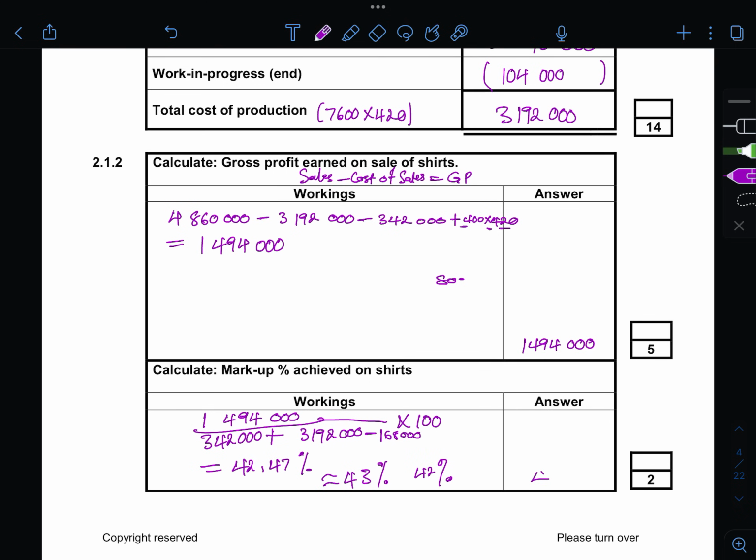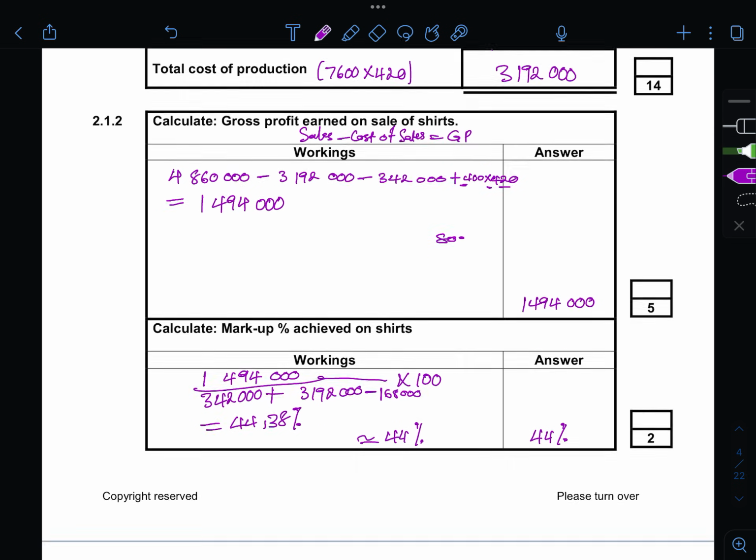So we can just say 42%. All right, so that's what I'm getting. Oh no, I left a zero there in my calculator, so it's 44. Sorry about that. It's 44.38%. So you can just say it's 44%. I think that's correct, right?